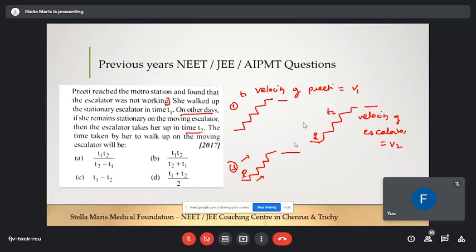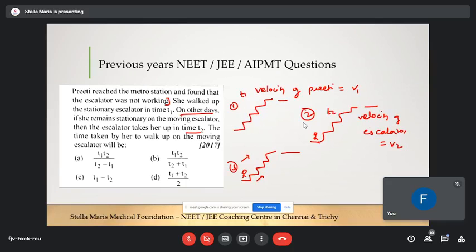Come on, guys, you can. Yeah, the third one. Okay, very good. Because the velocity will be higher than just the velocity of Preeti, right? Because the velocity of the escalator is also involved, right? Likewise, compare the second situation and the third situation.